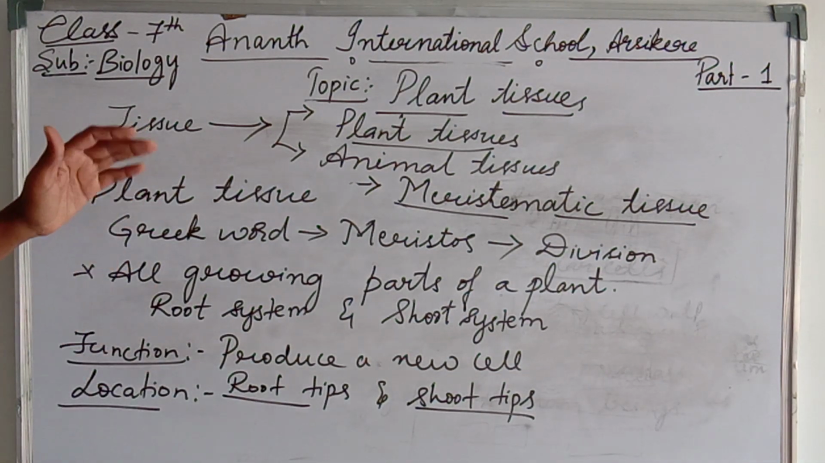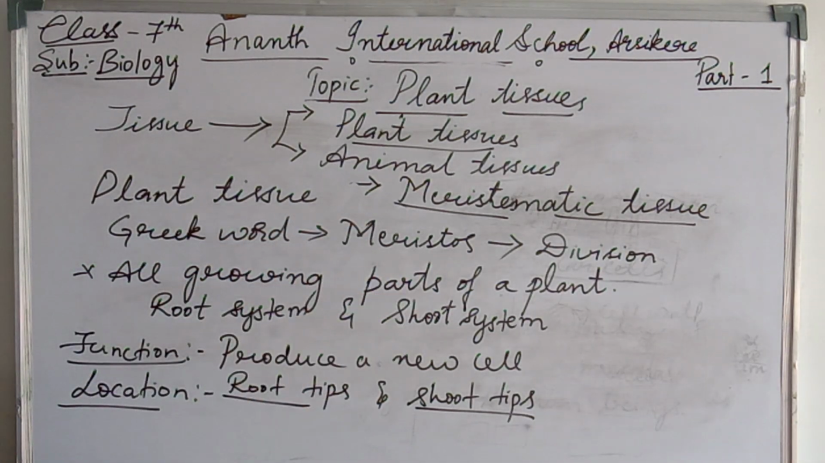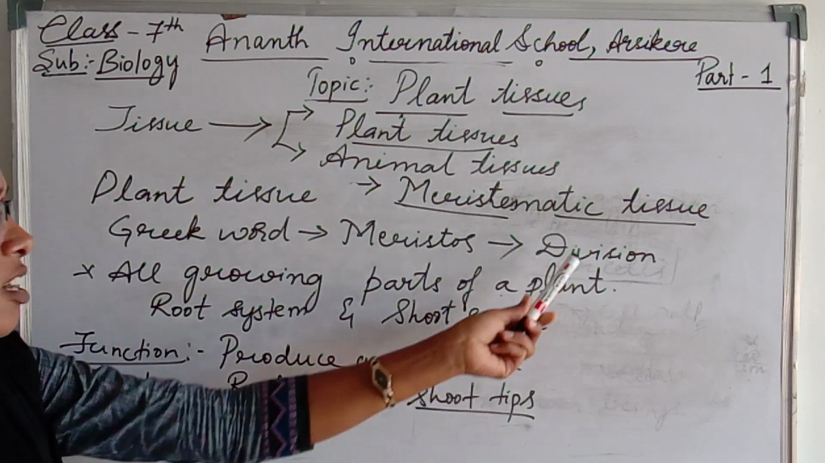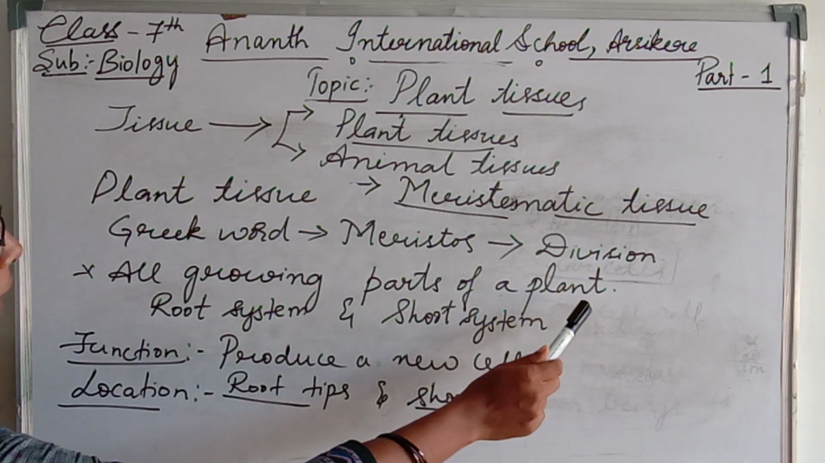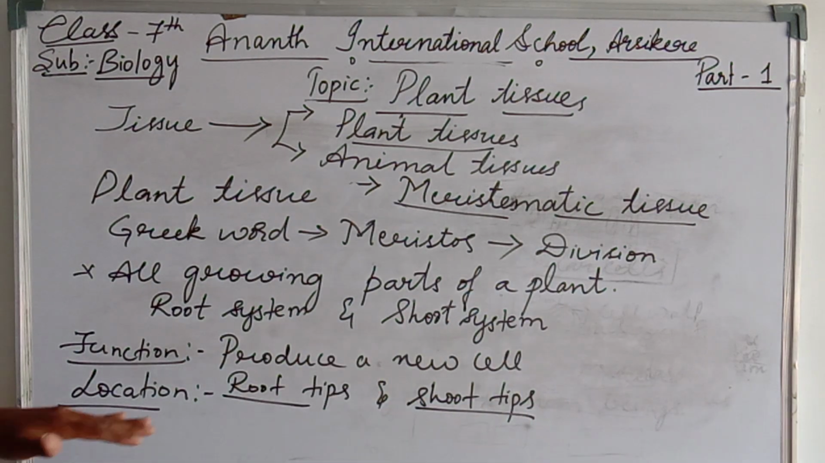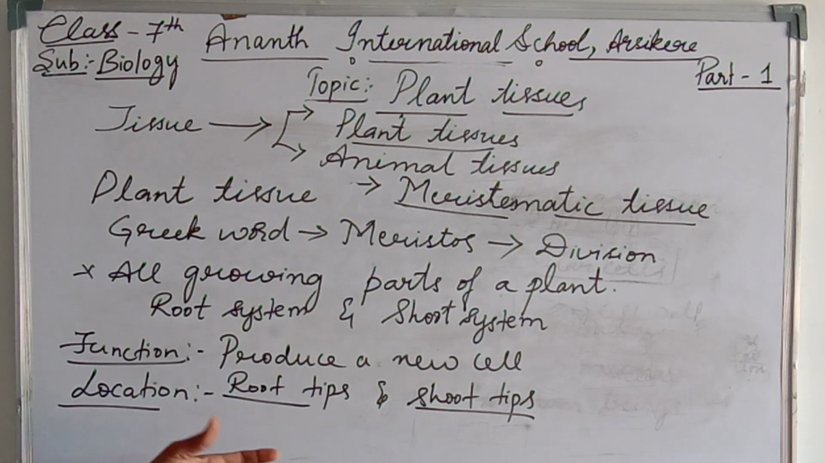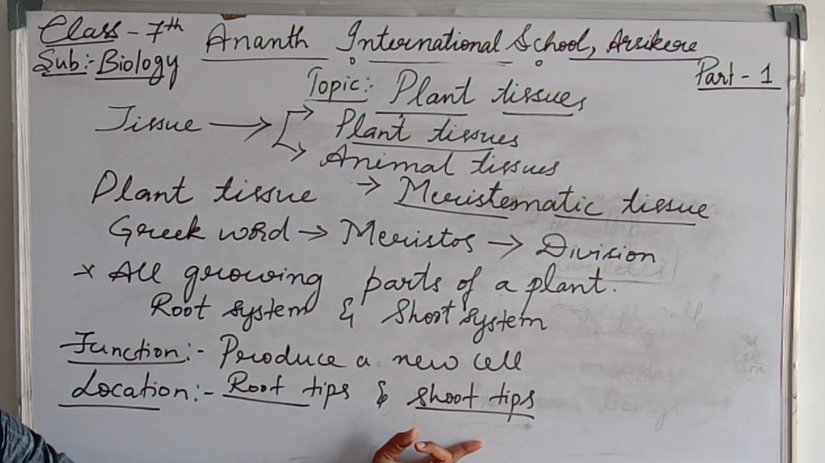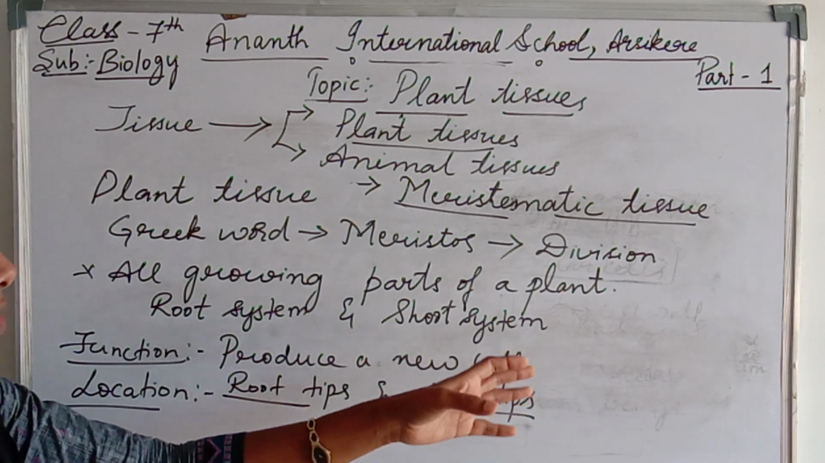So now once again we can recall the things about meristematic tissue. The word meristematic is derived from a Greek word meristos, and meristos means division. This meristematic tissue is found in all growing parts of a plant. Two systems are there, the root system and the shoot system. Especially this meristematic tissue is present in the root tips and in the shoot tips. And the function of meristematic tissue is to produce new cells.